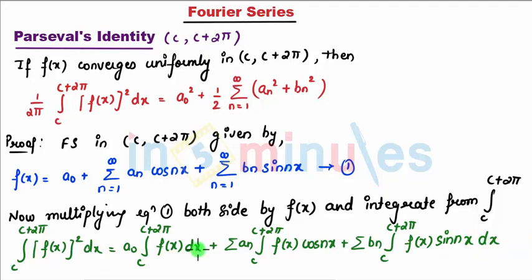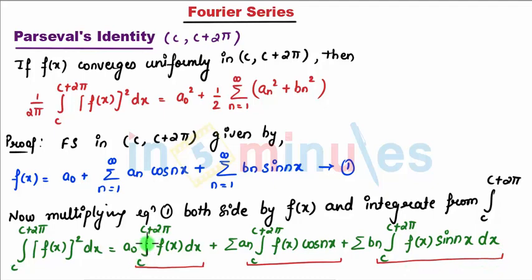So this I have done. I'm integrating c to c plus 2 pi on both sides, and I have multiplied by f of x. From this we should understand that I have got three terms. First is this, second is this, and third is this, whose values we have.